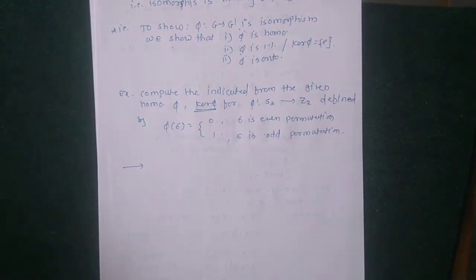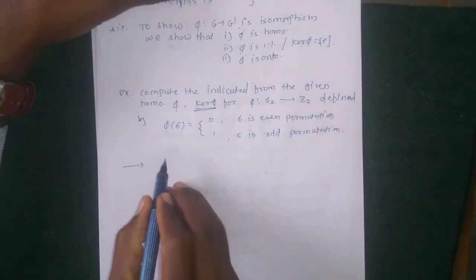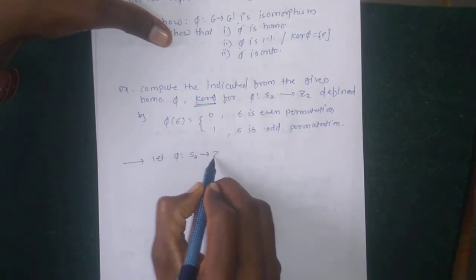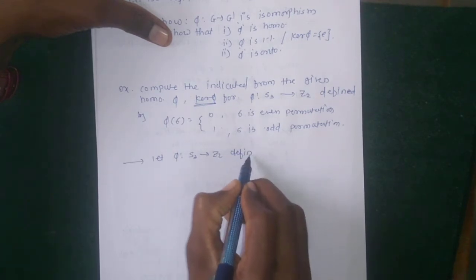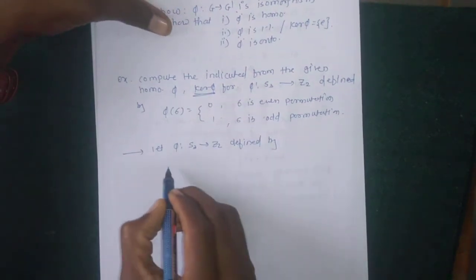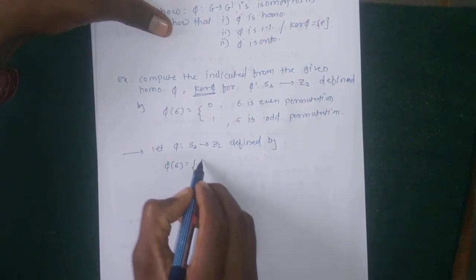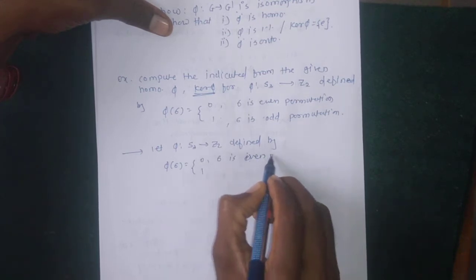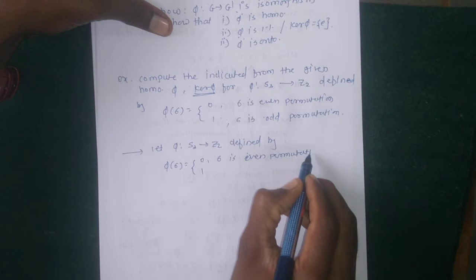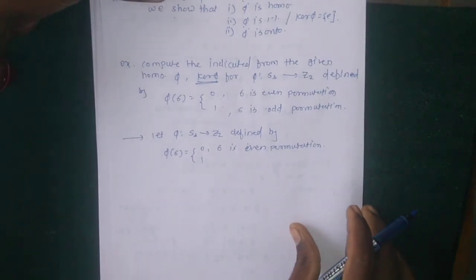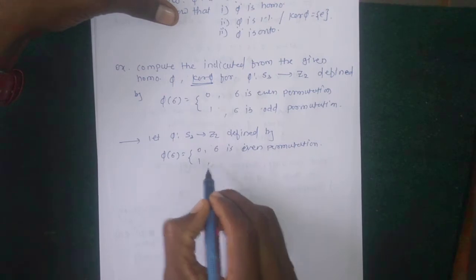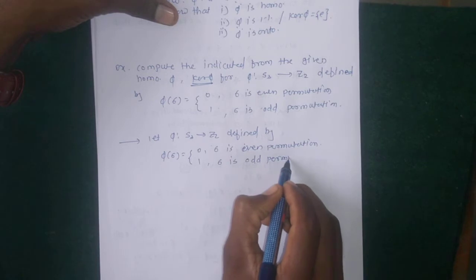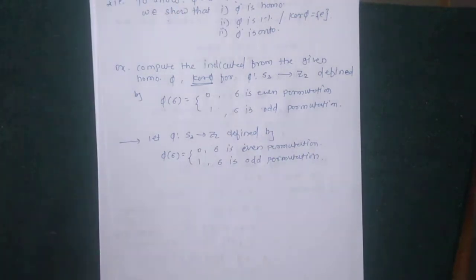So how to prove this? Let phi from S3 to Z2 be defined by phi of sigma equal to 0 when sigma is an even permutation, which means it can be written as an even number of transpositions, and 1 if sigma is an odd permutation.